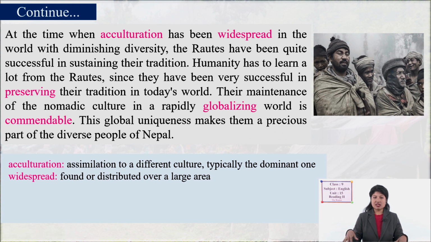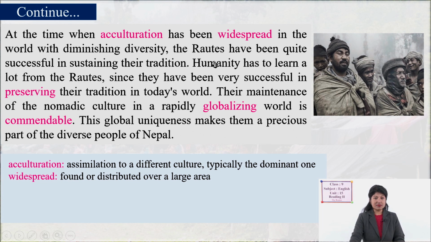We are adopting different cultures from others. So the world has diminishing diversity, because people are being globalized. There is the concept of globalization, and that's why diversity is becoming less.